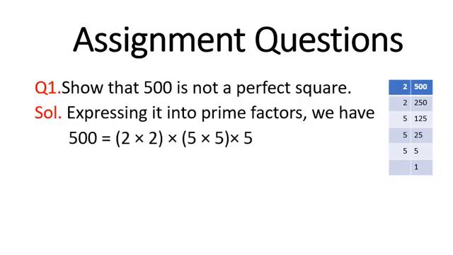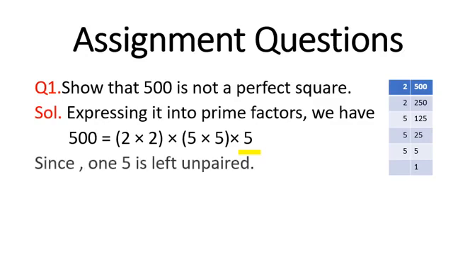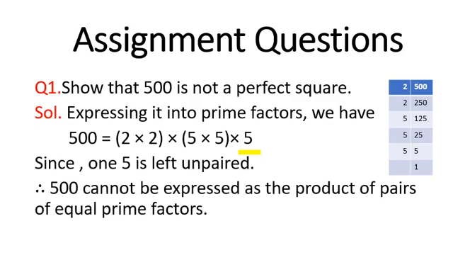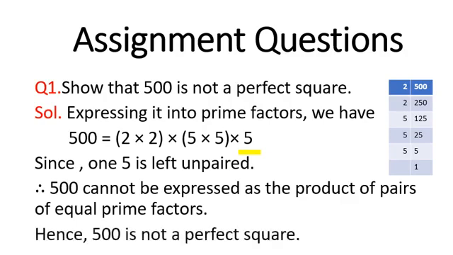Here in this case, this 5 is left unpaired. And we know that a perfect square can always be expressed as the product of pairs of equal prime factors, and in this case 5 is left unpaired. So, 500 cannot be expressed as the product of pairs of equal prime factors. So, this is not a perfect square.